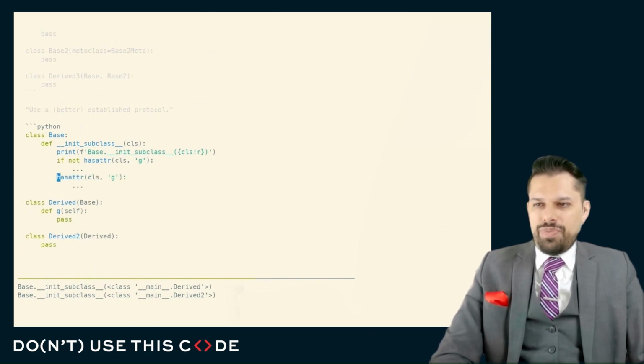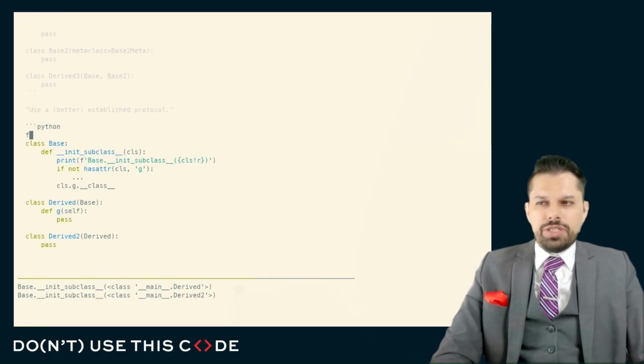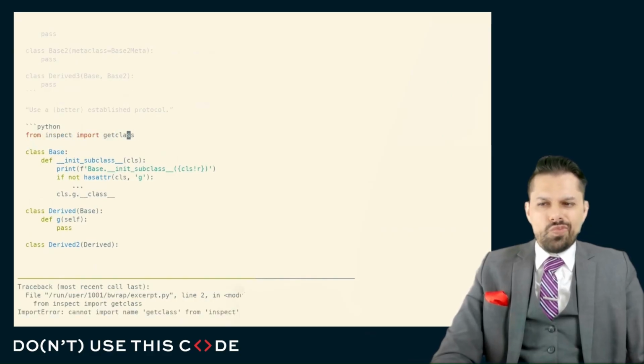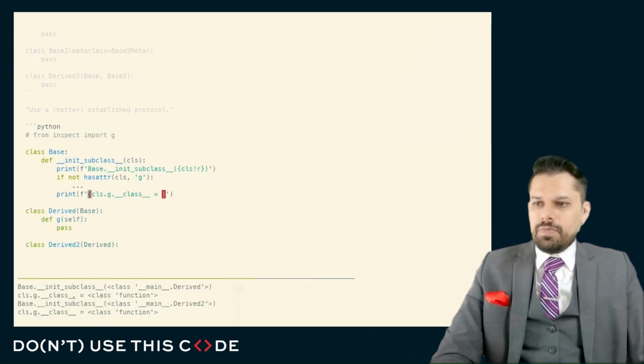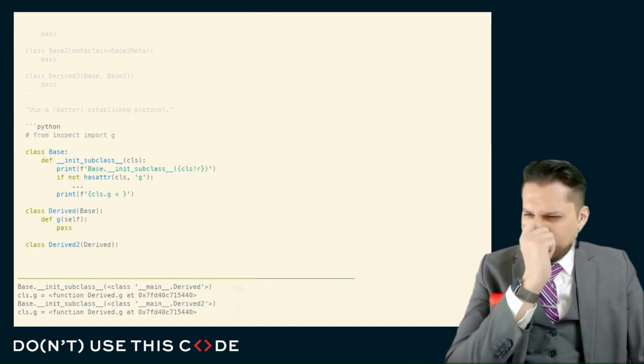Otherwise, I could do something like class.g, and I could use the class method of this, or I could use the inspect module. I believe it's like get. Maybe gets, there's probably something in the inspect module that does this, but I could just kind of do it like this. So I could kind of peek to see where this thing comes from. Here I need to figure out what class this is implemented in.